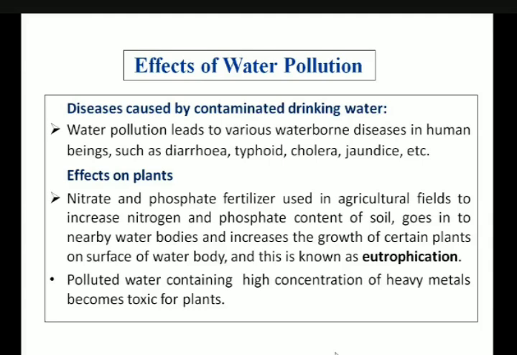Farmers use nitrate and phosphate fertilizers to increase the crop yield. But when they use excess fertilizers, the excess is carried away along with the rainwater and mixes with nearby water bodies, leading to a phenomenon known as eutrophication. Eutrophication leads to different problems, and some aquatic plants and animals may die due to it. So polluted water can lead to different problems.